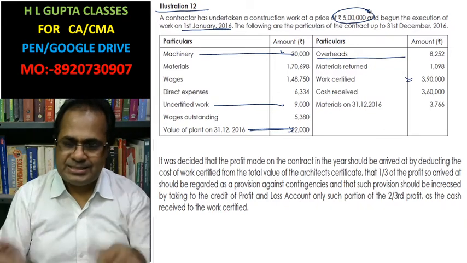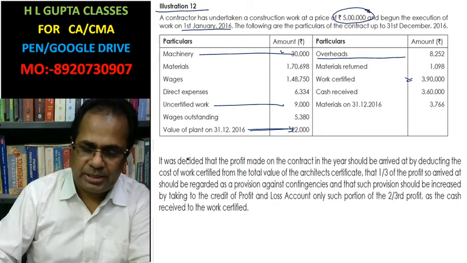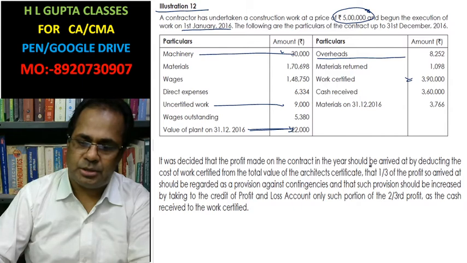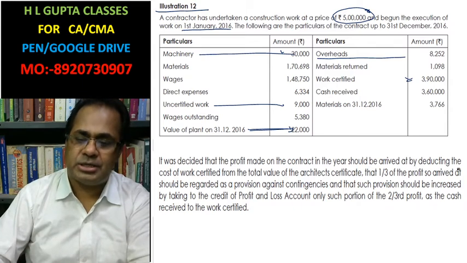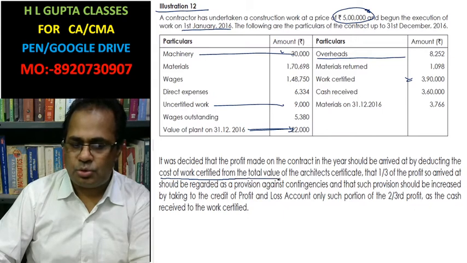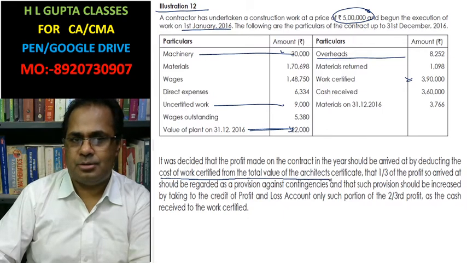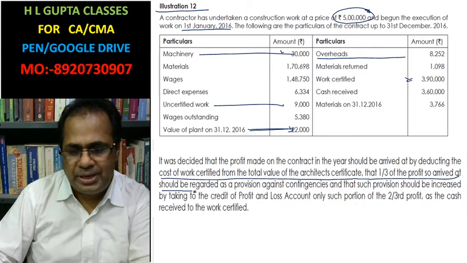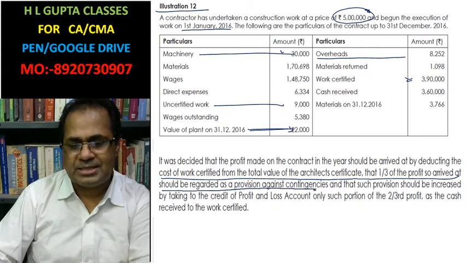This is written in the question. What is written? It was decided that the profit made on the contract in the year should be arrived at by deducting the cost of the work certified from the total value certified by the architect. 1 by 3 of the profit so arrived at should be regarded as a provision against contingency.